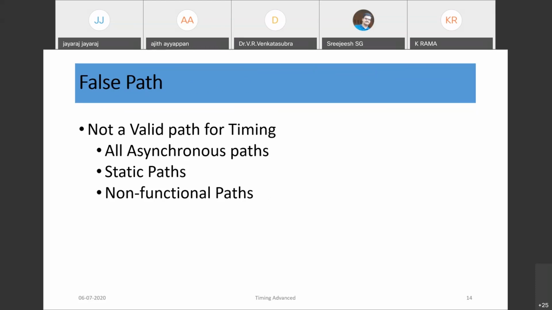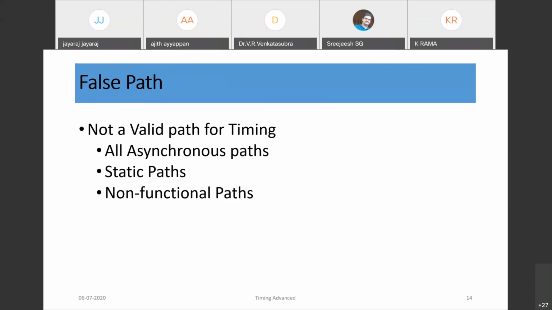So when we design a circuit, latch to latch or flop to flop timing we discussed. Other than that, many other paths also would be there in a design. So those paths are called false path, and that is not basically valid for constraining the timing. So all the asynchronous paths in the design are basically false paths, no need to constrain them for timing. And any static path, fixed permanent path in the design, no need to consider for timing.